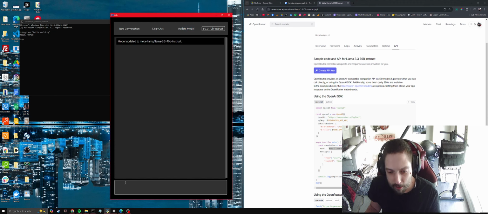So if I update it here, then I say, who developed your model? And then it'll probably give a little bit of a preamble because it's Meta, but it should say eventually Meta AI was made probably by Facebook, I'm assuming, or just Meta AI. Give it a second though.